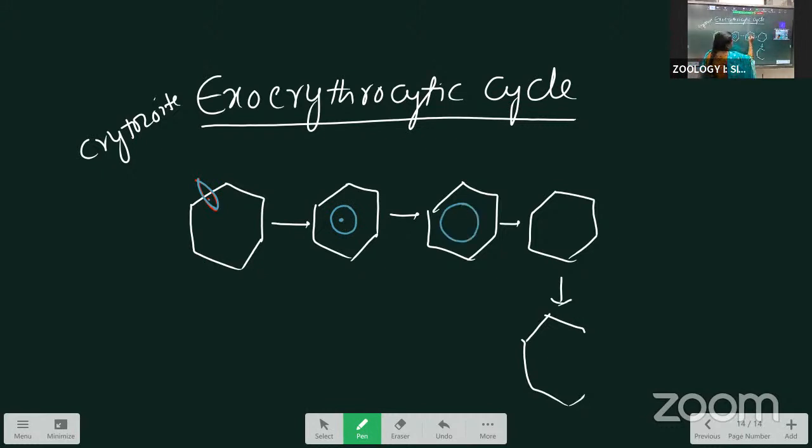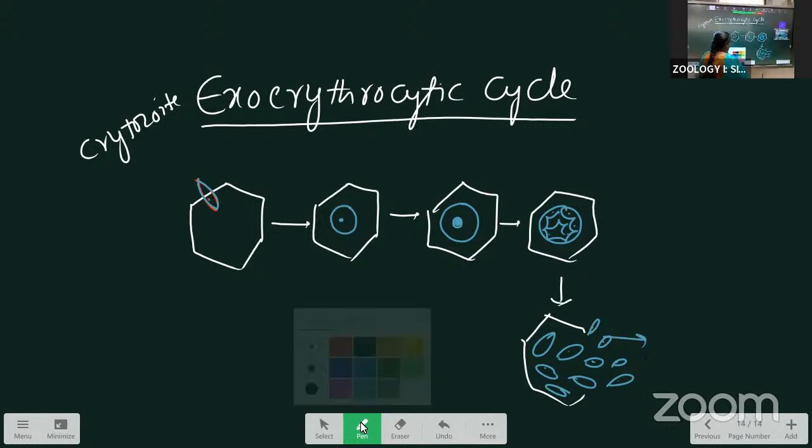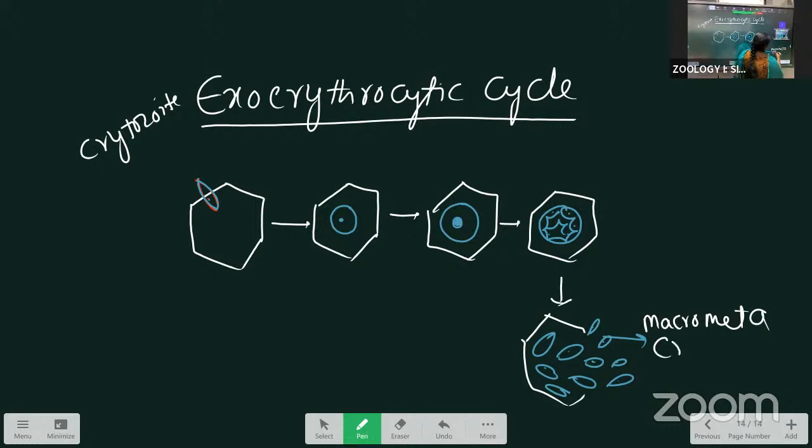Same as before, this one is also a schizont, undergoing schizogony. Next, they are released. Some of the daughter individuals are smaller in size and some are bigger. The bigger one is called macro metacryptozoites, and the smaller one is called micro metacryptozoites.